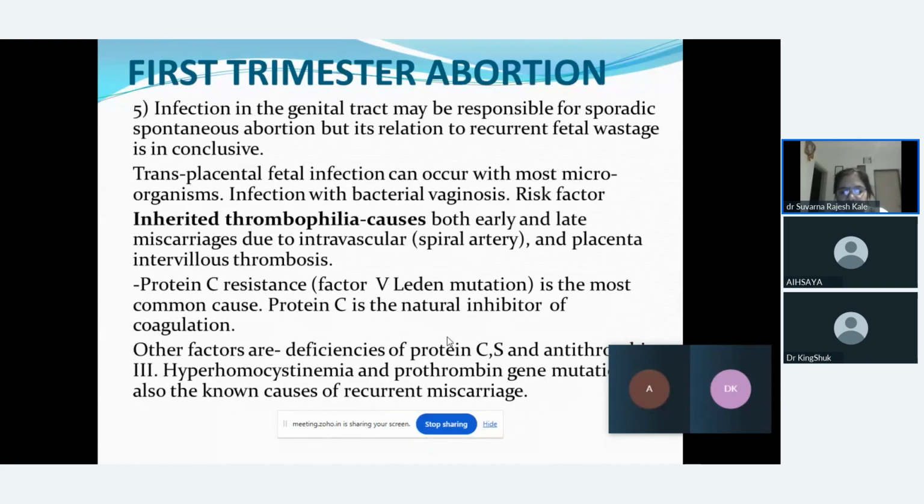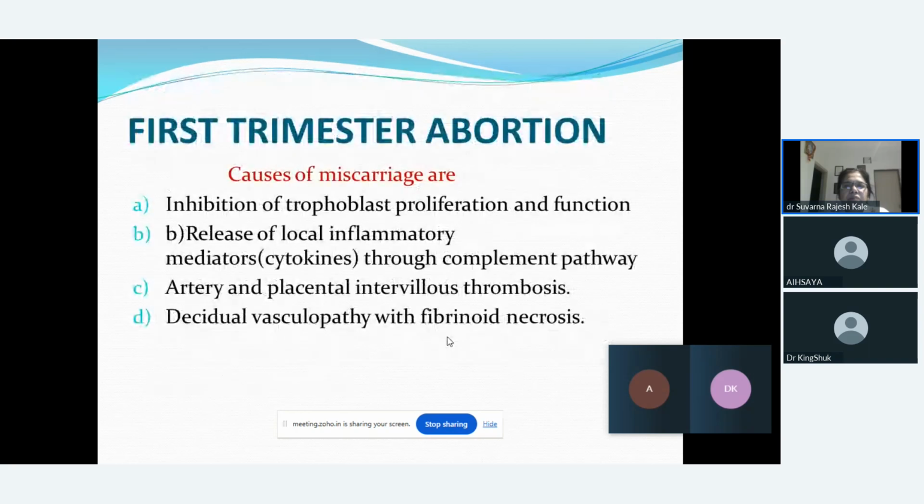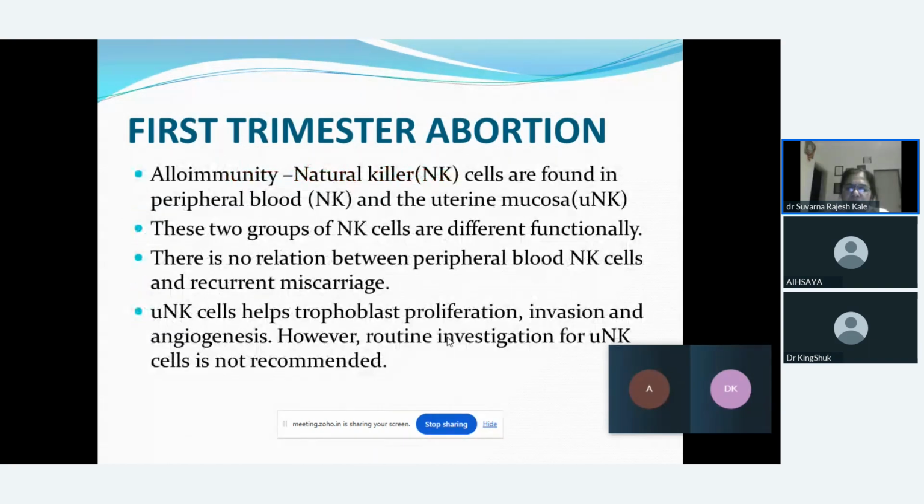Which are very, very less investigated, or we can say immune factors. Just now I told you. So first cause of abortion in the first trimester, I told you, is inhibition of the trophoblastic proliferation, release of local inflammatory mediators, that is cytokines, artery and placental intervillous thrombosis, and decidual vasculopathy with fibrinoid necrosis could be the causes.